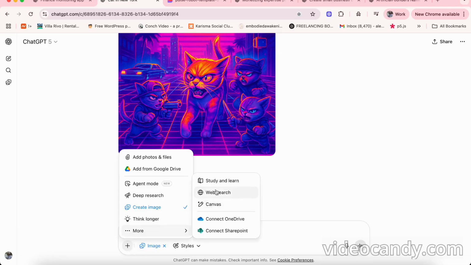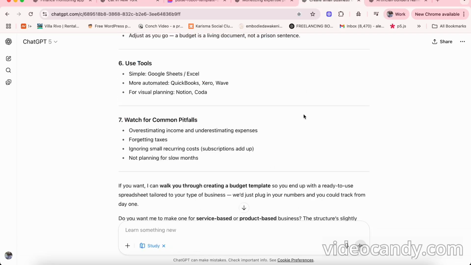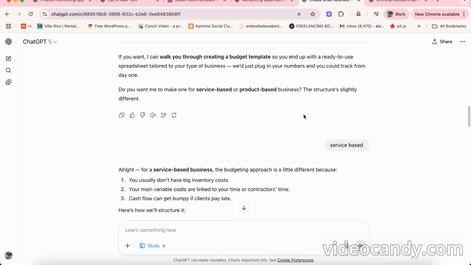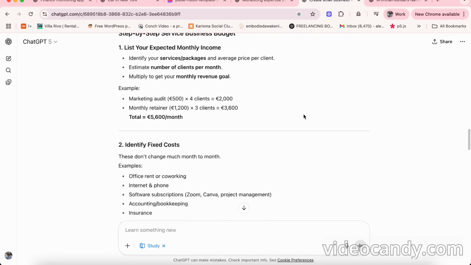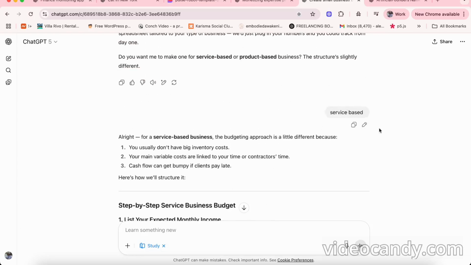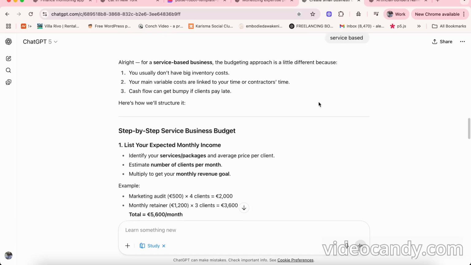What else do we have? We have the web search, and I'm gonna test that. We have the canvas mode. So for now, what I've seen by this is that it's really fast. It seems that the quality of the responses is really good. And you see, for example, here I asked, in the study mode, to explain better about service-based businesses, and it says you usually don't have big inventory costs, your main variable costs are linked to your time, contractor's time, cash flow can get bumpy.